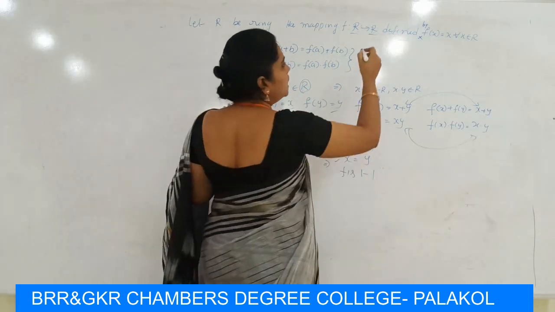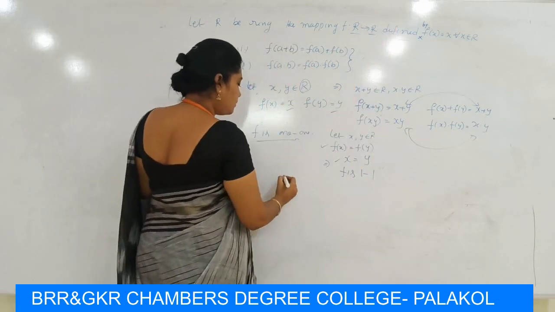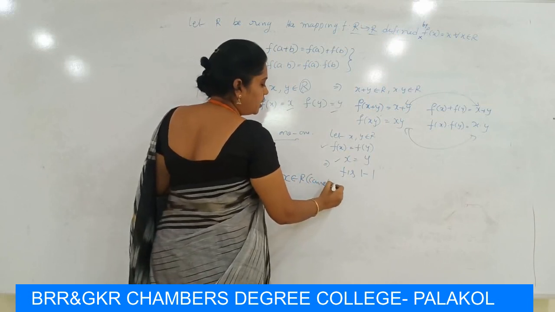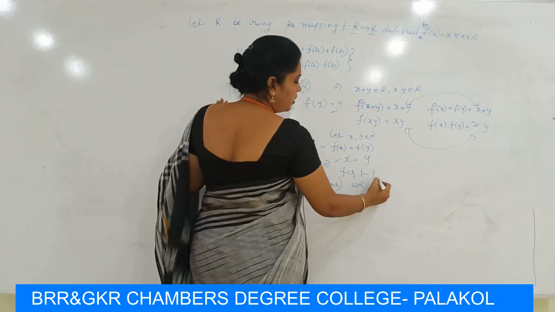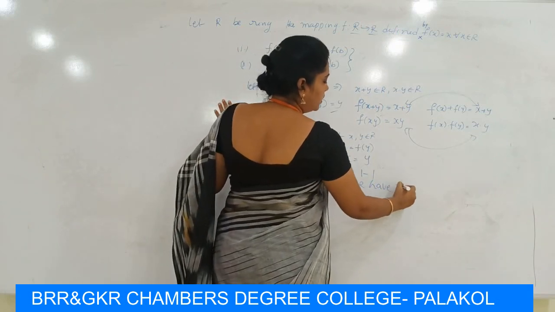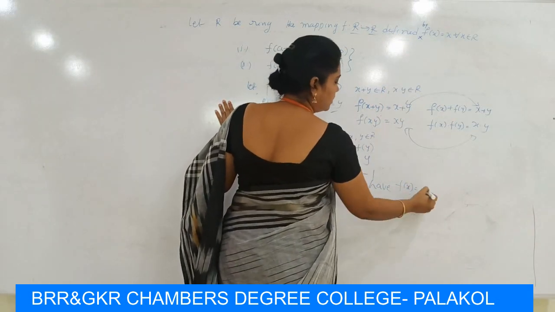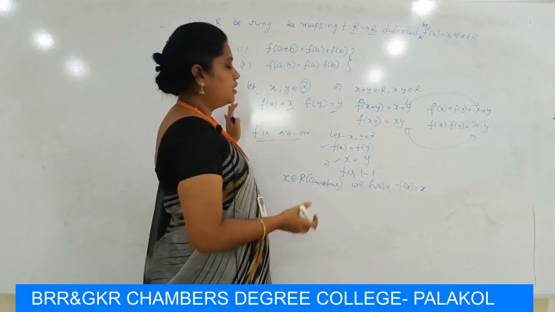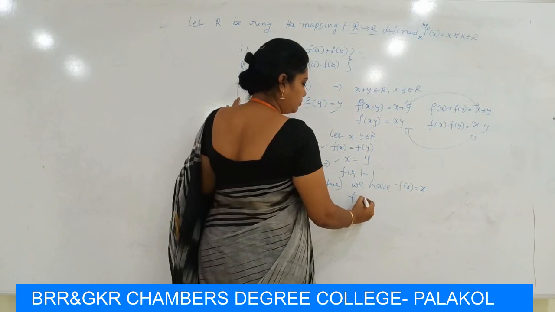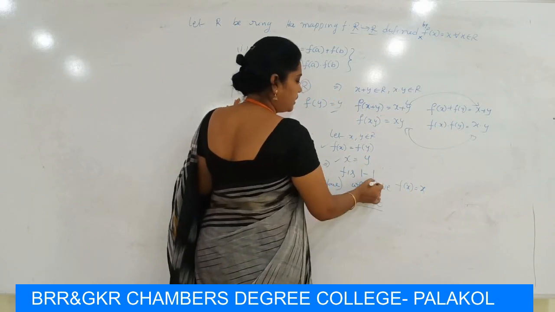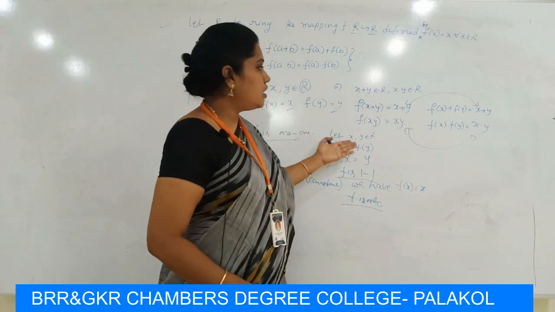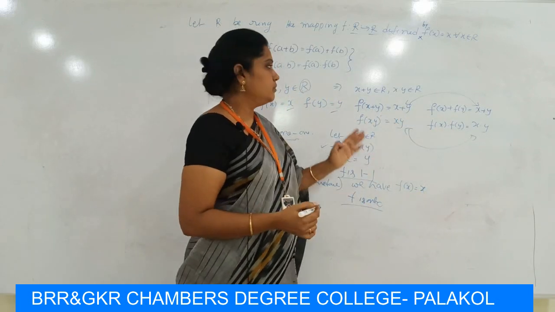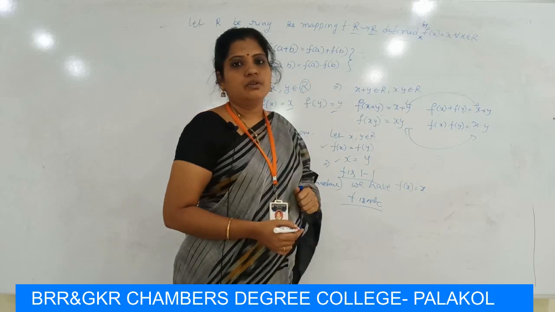If we take any element in the codomain, here R is the codomain, for this x the image is x. So every element of the codomain has a pre-image in the domain. So f is onto. So f is 1-1 and onto, and also a homomorphism. So it is an isomorphism.